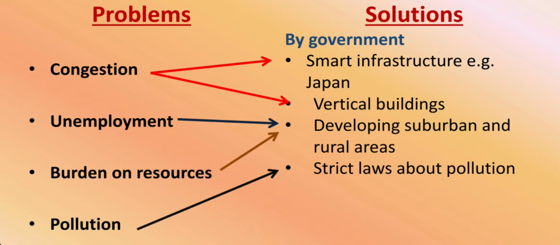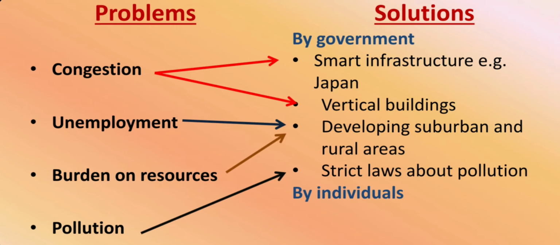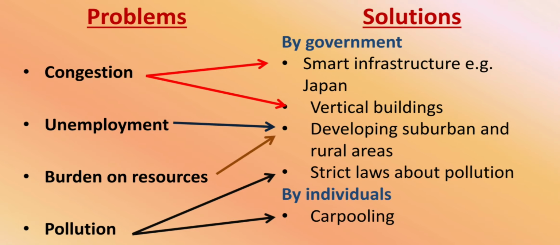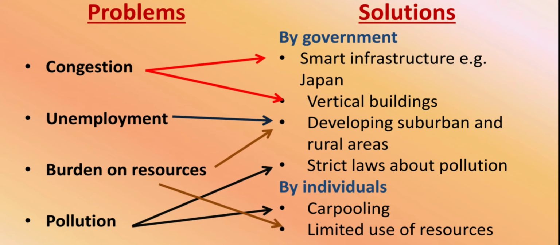Let's see how individuals can contribute to solve these problems. Well, they cannot do much about the bigger problems like congestion and unemployment. But of course, for pollution, they can switch to practices like carpooling and can reduce the burden on resources by using them in limit. Here one thing must be noticed, that at the time of planning we don't write full sentences but only short points so that the whole work is done quickly. Once you are good at it, it hardly takes 3 or 4 minutes to do the whole planning.